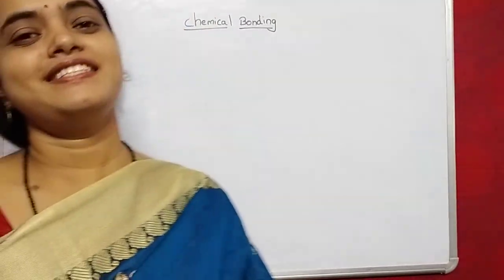Today our topic is chemical bonding. In chemistry, chemical bonding is very important. Why? Because we have to study how the elements or atoms combine together, and why some are in a free state while others exist in a combined state. What is the reason behind it? All these are studied in chemical bonding.